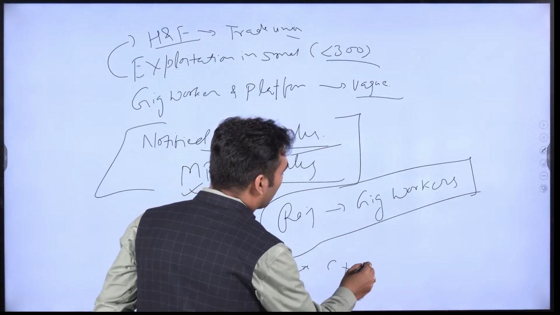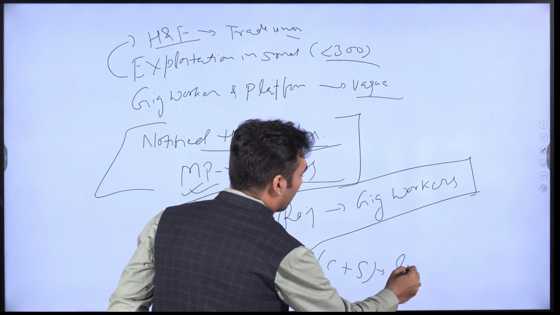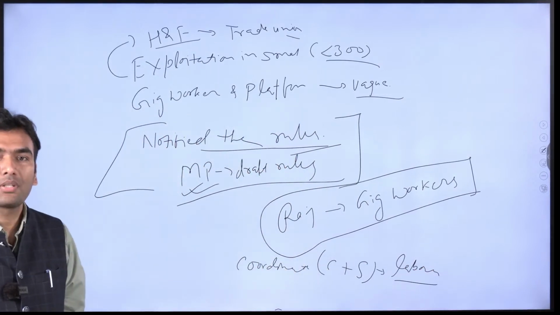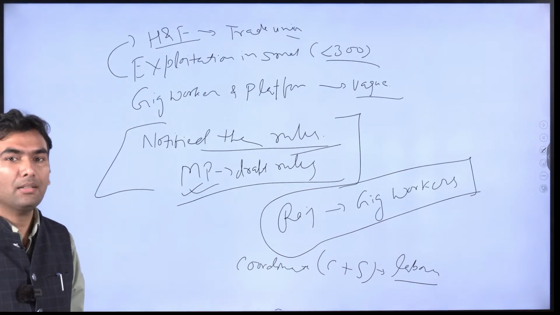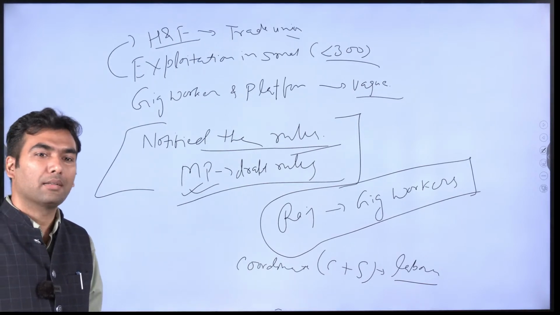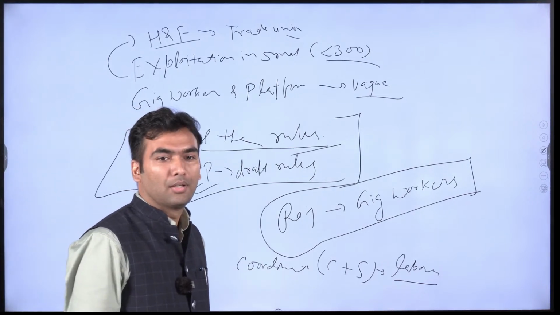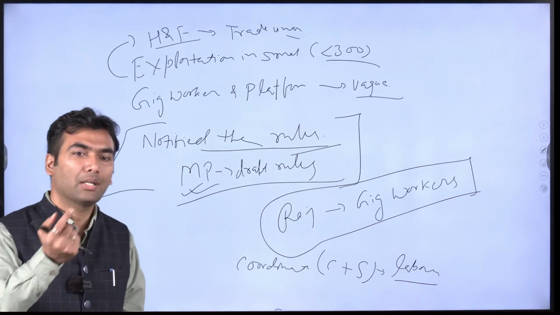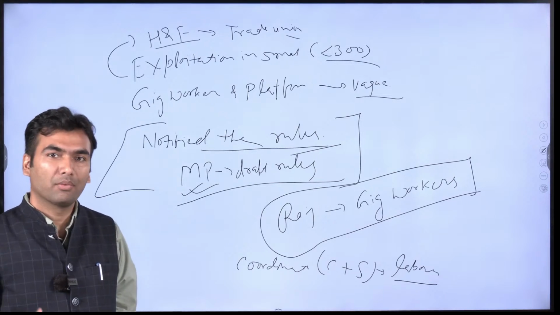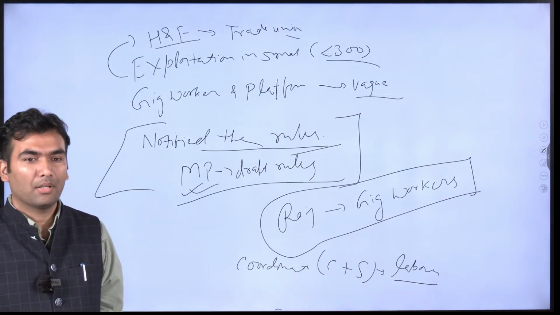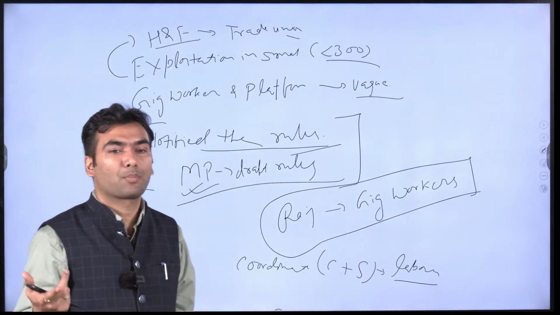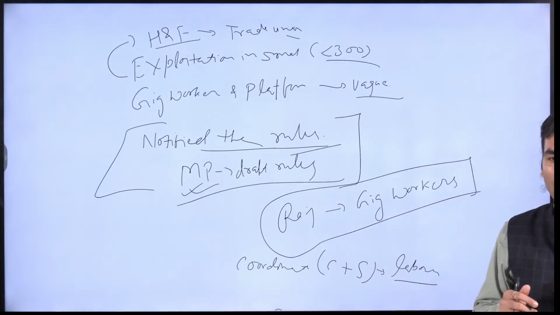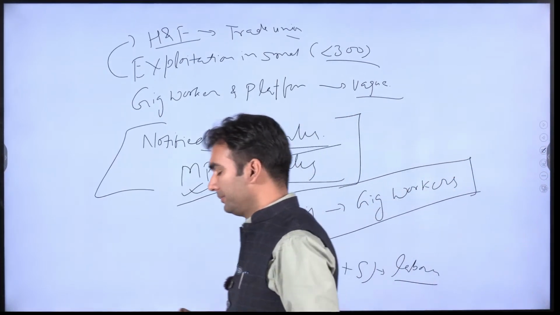So probably a coordinated approach between center and the state on labor laws is required, which should balance the need for protection of laborers and the need for development of industries. So both have to be there. We cannot be siding only with the laborers, then investment will not come. We cannot be siding only with the investors, because this would lead to exploitation of our laborers. We have to make a balance, that you can write in the conclusion part. Is it clear? Any doubt?